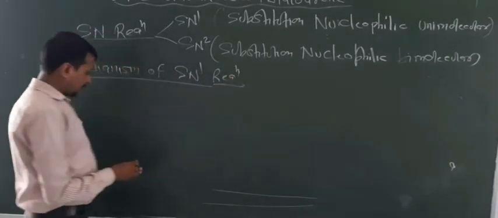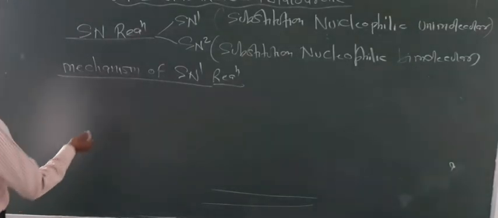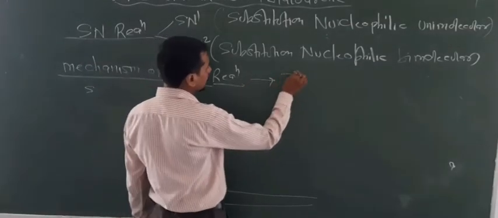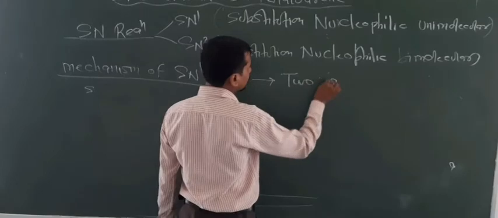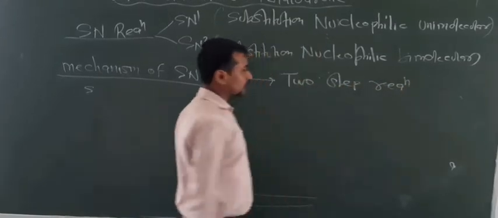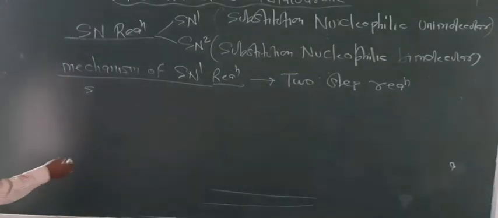Now this reaction takes place in two steps. In the first step, what happens here? So this is a two-step reaction. This question arises in the board examinations: we write the mechanism of SN1 reaction, SN2 reaction.